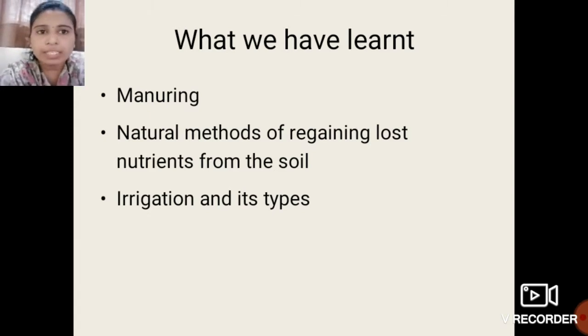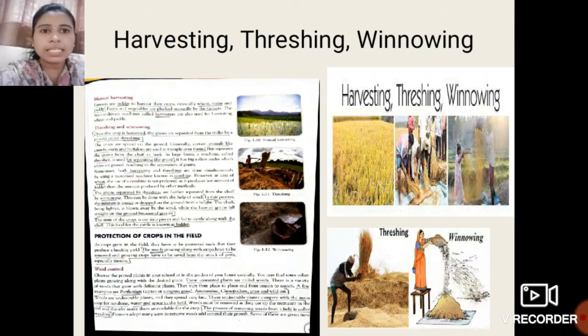Okay students, in this session we are going to revise the rest of the topics. Here we revise harvesting, threshing, and winnowing. What are these three methods? What do you mean by harvesting, threshing, and winnowing? And what is the basic difference between these three terms? This we are going to revise in today's session. So let us start with the harvesting method.